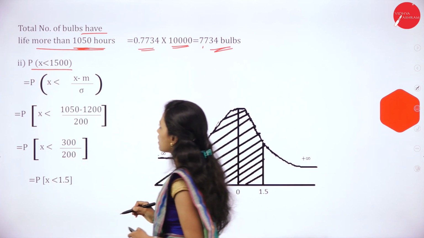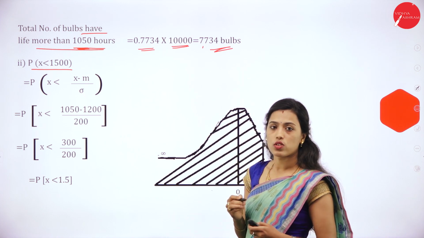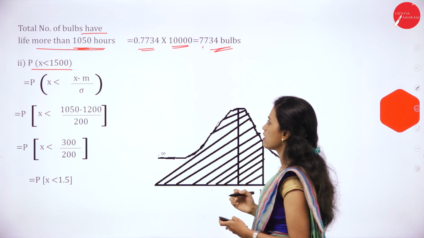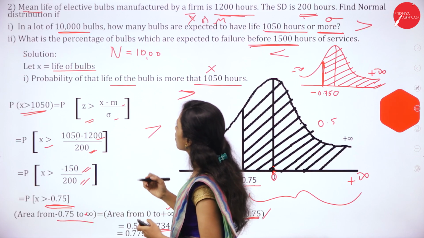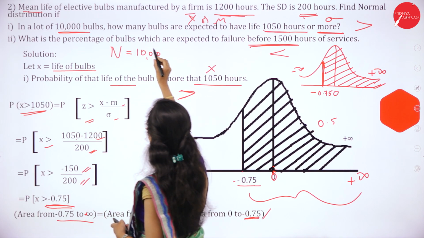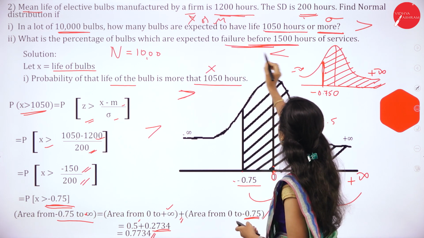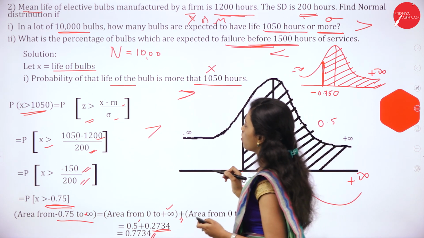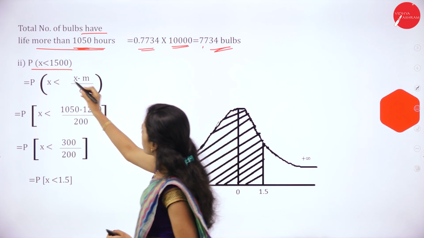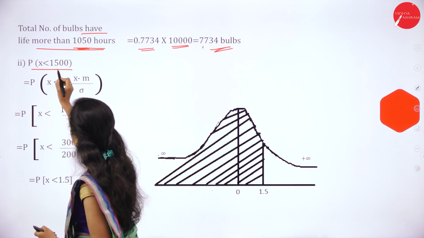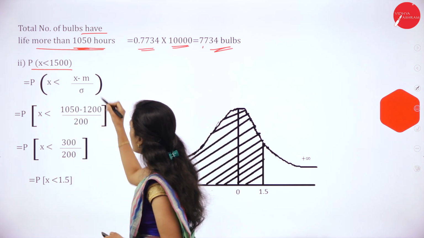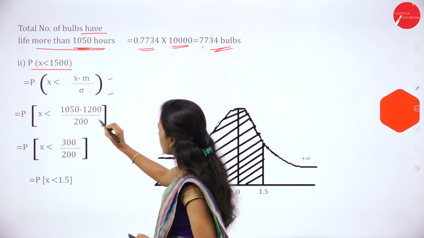P is less than 1500. See, question is, what is the percentage of bulbs which are expected to failure before, means it is less than. So P is equal to less than 1500. X minus mu divided by standard deviation.